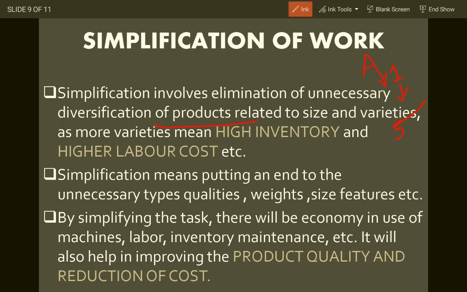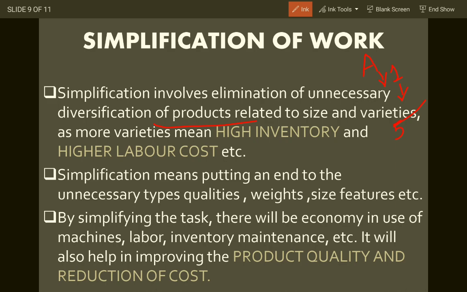So it's very important. F.W. Taylor said that the company should not focus on diversification, rather it should focus on simplification. This should simplify the work. There should be no complex work or complex structure in the factory, which will enhance the cost related to product, related to material, related to labors.